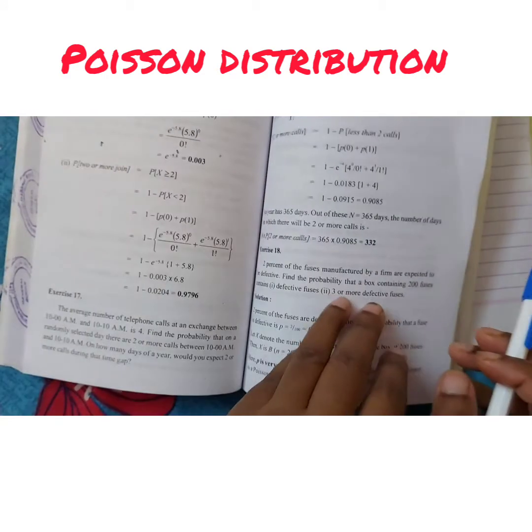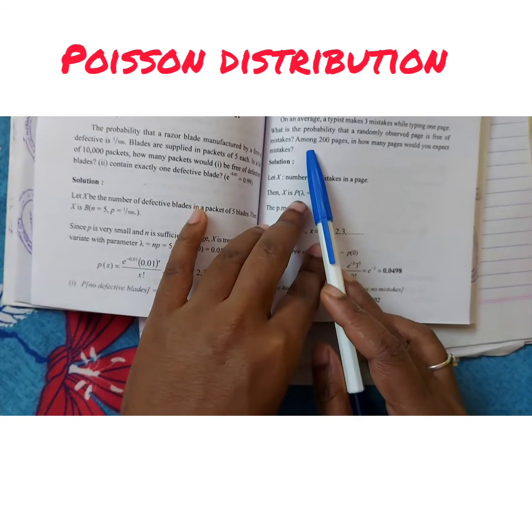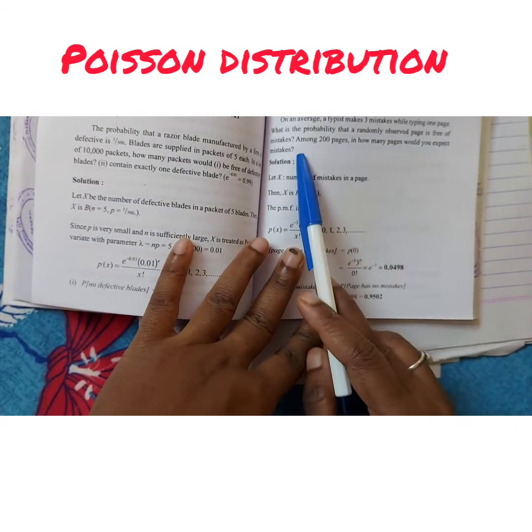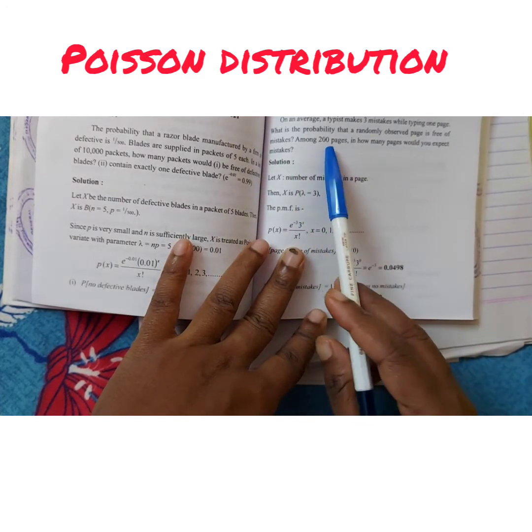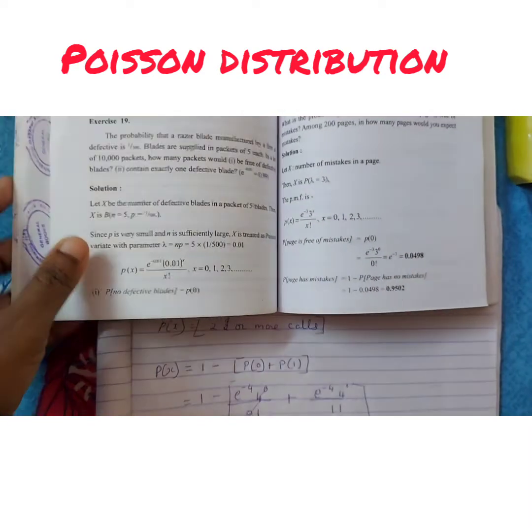Okay, now let us move to the problem. Three mistakes, in this problem also the same is asked. Among 200 pages, in how many pages would you expect mistakes? So the last answer you solve, multiplied by 200, you will get the answer. So now I'll just solve this problem.